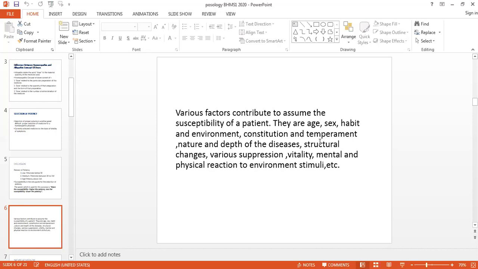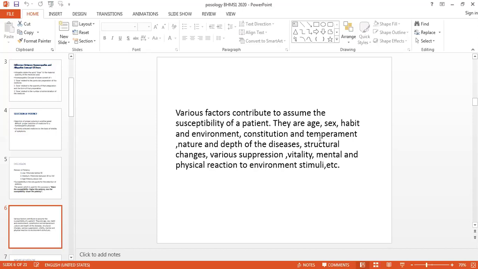So they are just like a dictionary where you will get so many remedies against one symptom. So many remedies you will get for the modalities. But the drawback is that the repertory will give you a group of medicines. It will not indicate a single medicine. So from that group of medicines, by taking certain factors, you have to differentiate it. One of the factors for differentiating the medicines from that group is the constitution and the temperament.